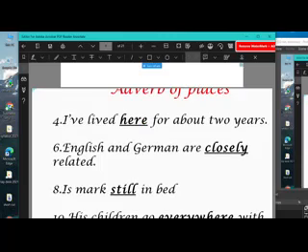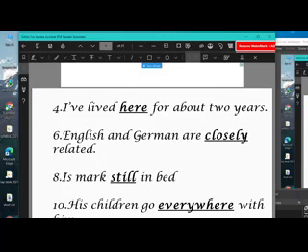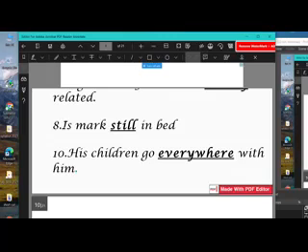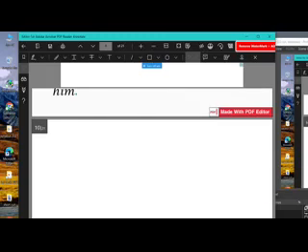Some more examples of adverbs of place. I have lived here. Here means a particular place where you have lived. Now, English and German are closely related. How close? Closely related means place. They are not far away from each other. Is Mark still in the bed? Adverb of place. Where is he still? In the bed. Everywhere. So these are the things we call adverbs of place.